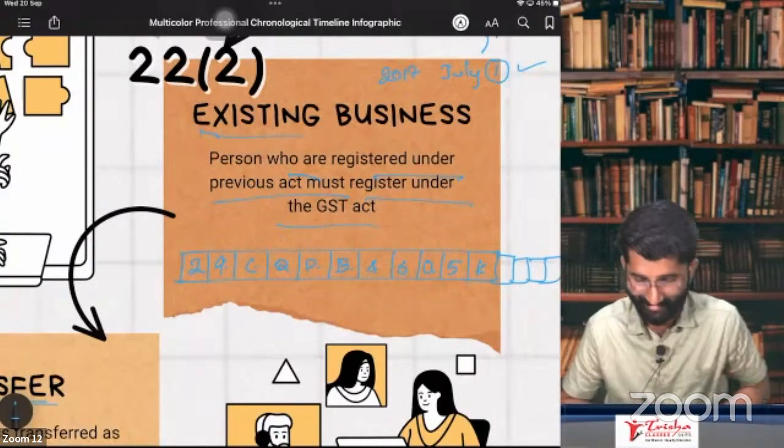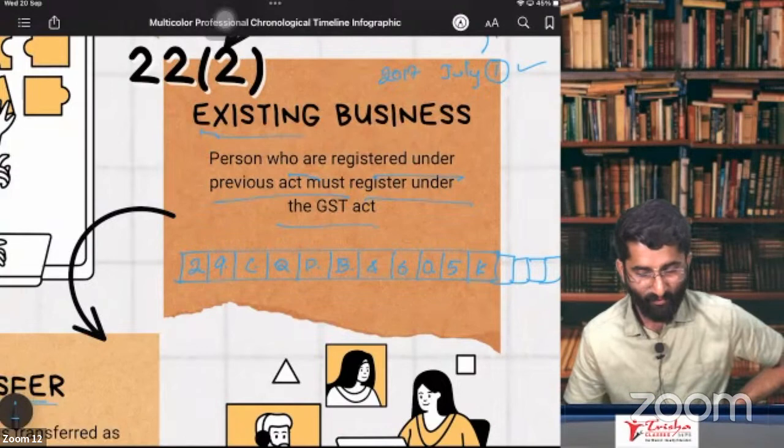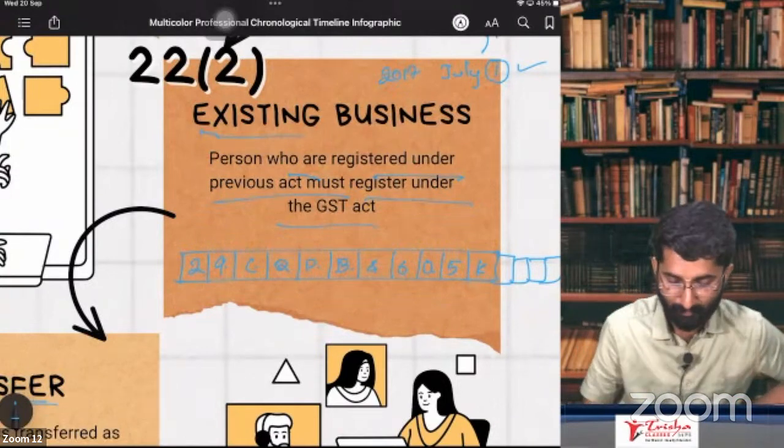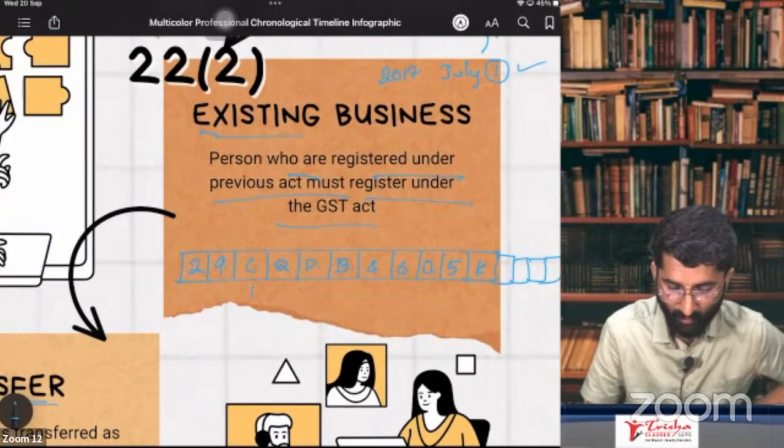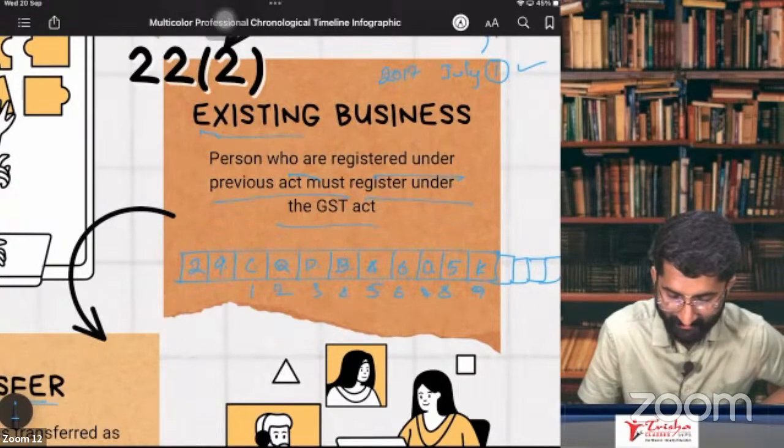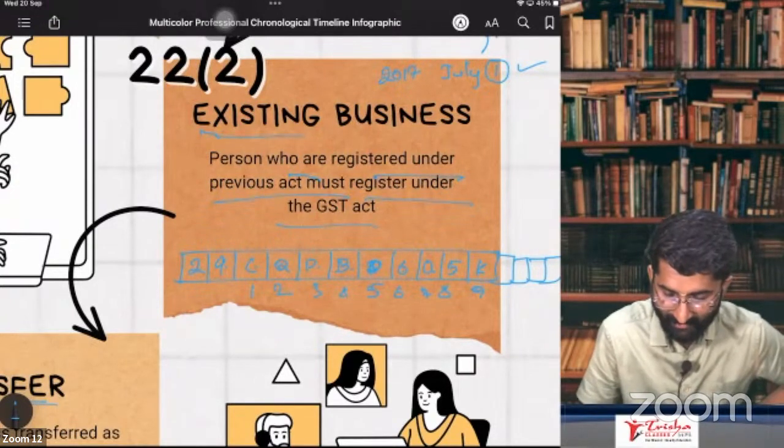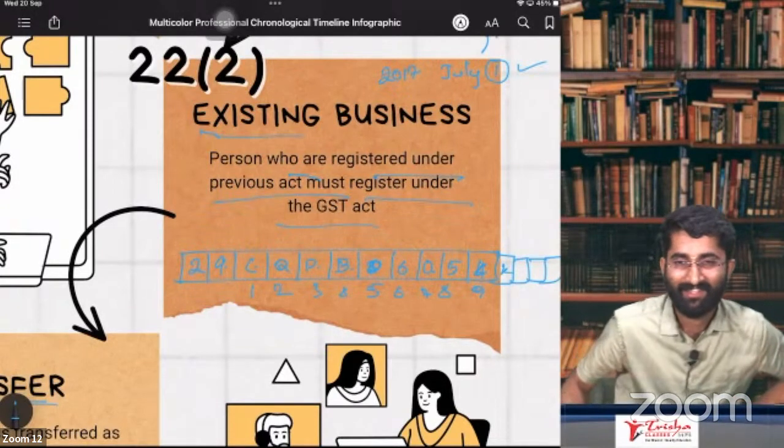So CQPB 46, PAN will be 10 characters. See, 1, 2, 3, 4, 5, 6, 7, 8, 9. I will take the last one as D. And 6054K. Okay, it is 10 characters.